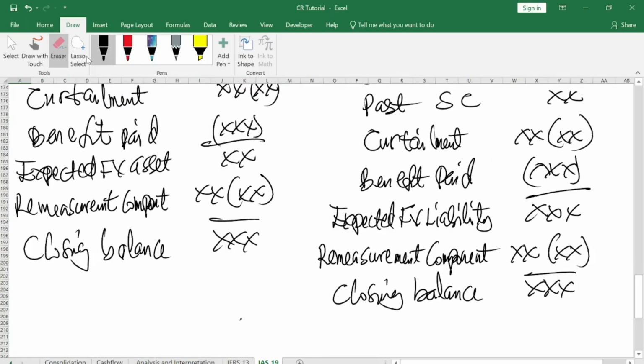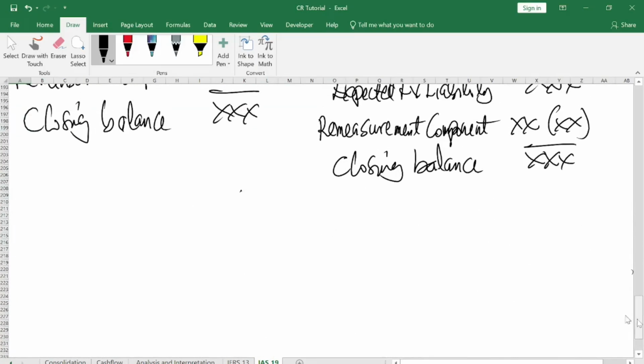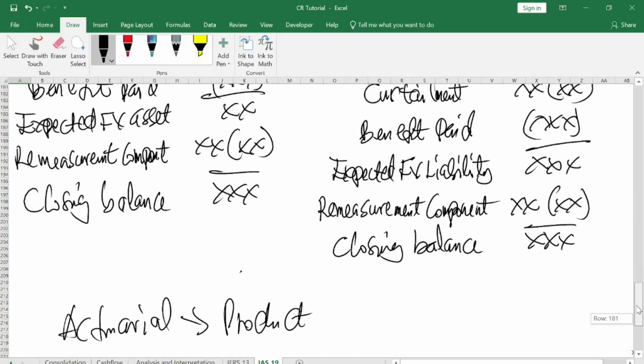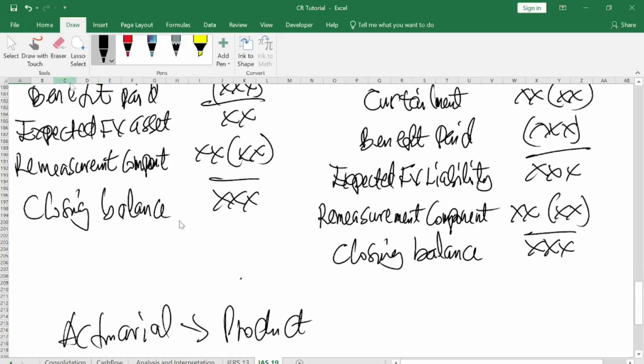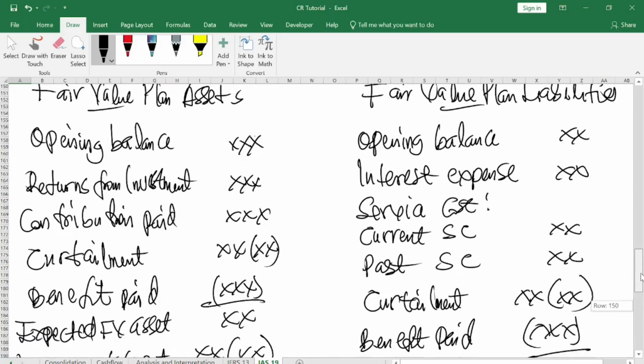We also have what we call expected fair value asset. Now, all these pension assets and pension liabilities are not prepared in vain. They are prepared by the actuarial. The actuarial is the one who brings out the insurance products. The actuarial is the one who defines all these. So at the beginning of the accounting year, the actuarial will make this projection for the accounting year, right?